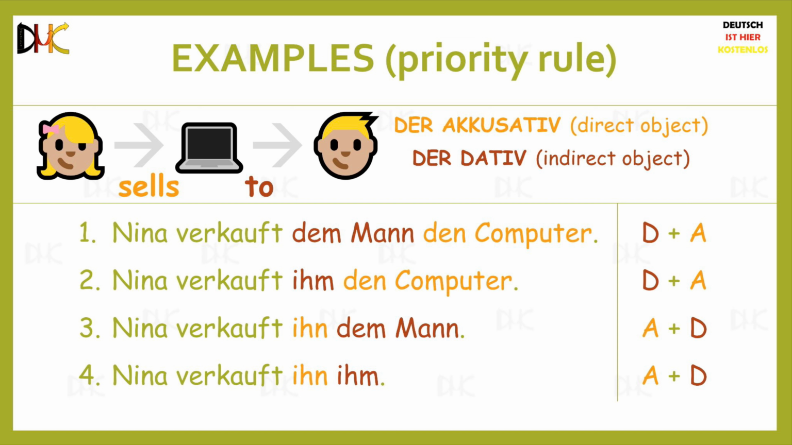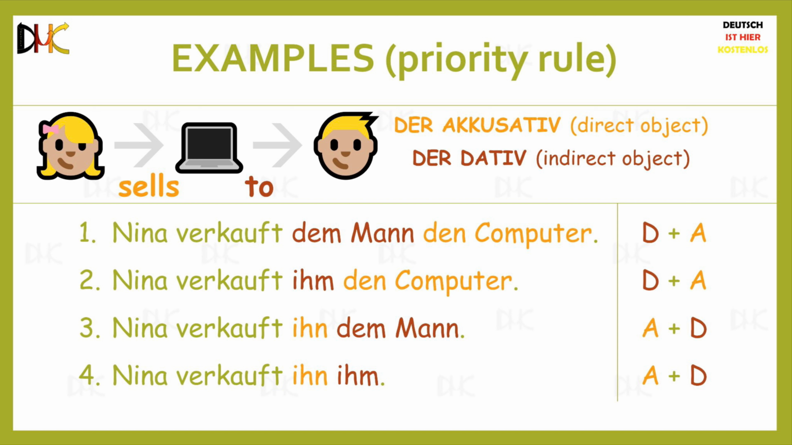The second combination is where the direct object is a noun and the indirect object is a pronoun. Nina verkauft ihm den Computer, meaning Nina sells him the computer. Den Computer is a noun and ihm is a pronoun. This case is similar to the first case. The indirect object comes first and the direct object comes second.